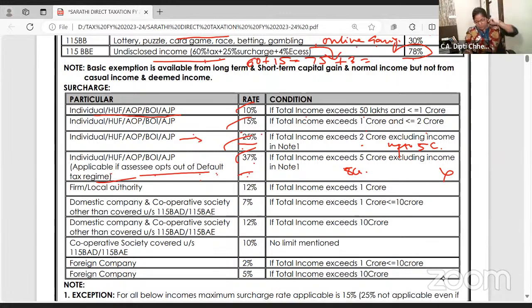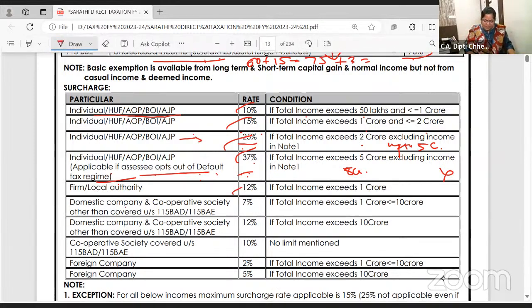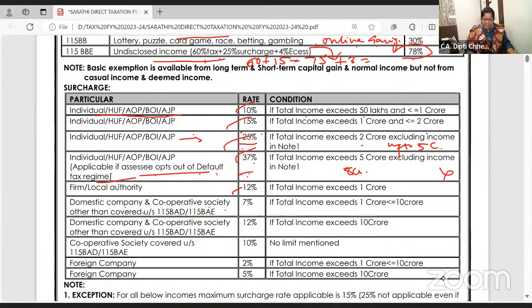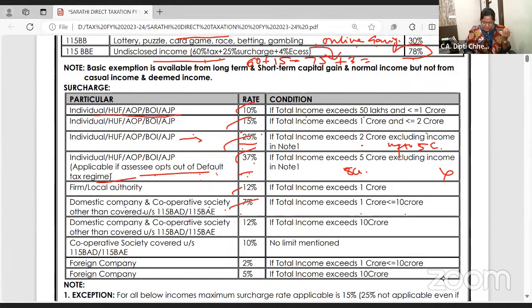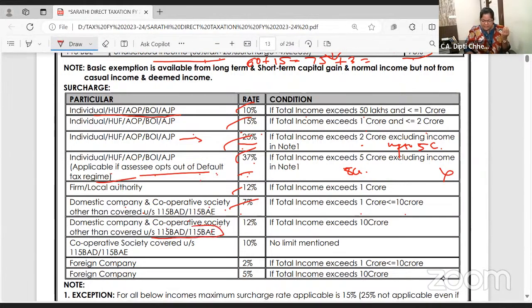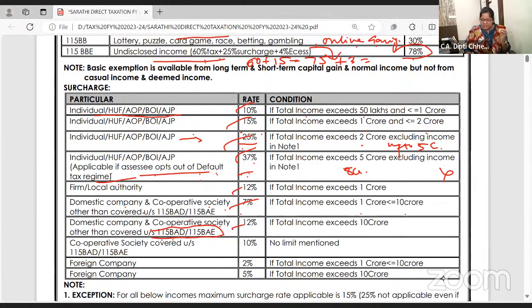Okay? Chalo. Now, partnership firm and all, if the income exceeds 1 crore, flat surcharge is there, 12%. Domestic company, cooperative society, cooperative society from this year is added into the surcharge rate: if the income exceeds 1 crore and up to 10 crore, surcharge rate is 7%. If the income of the domestic company or the cooperative society, other than these special cooperative societies, is exceeding 10 crore, surcharge rate is 12%.